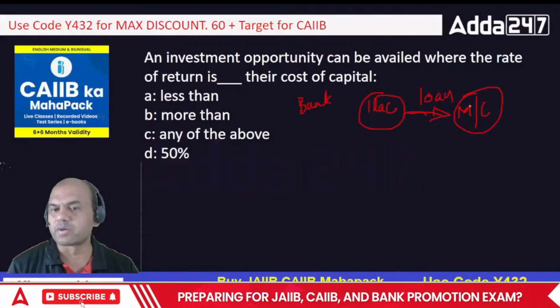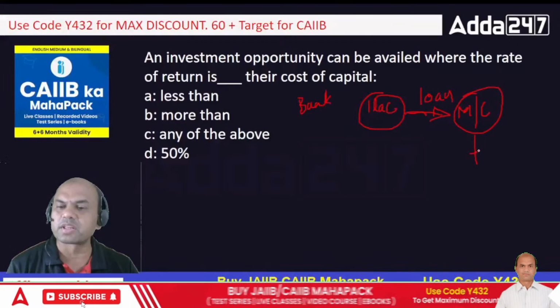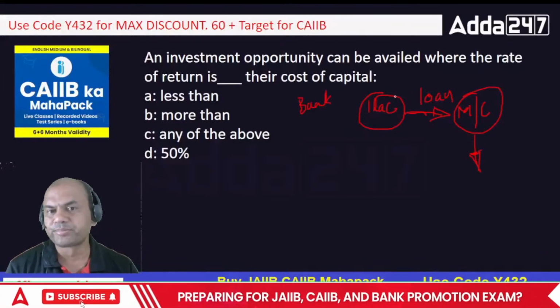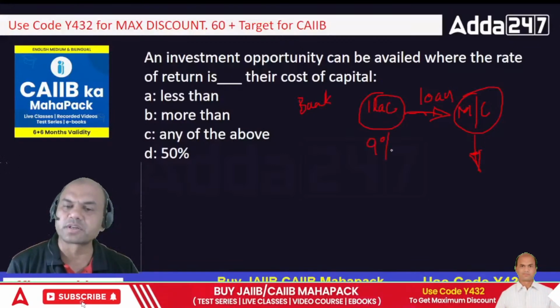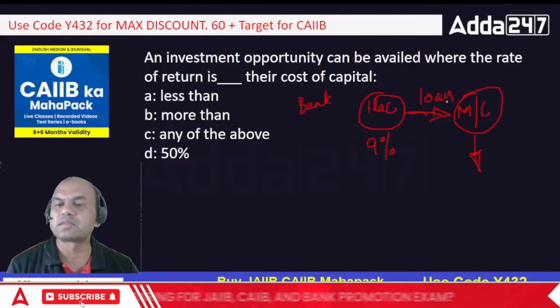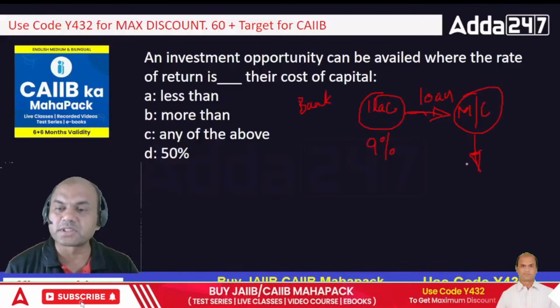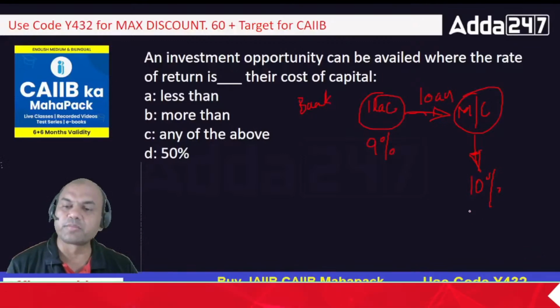Whatever rate of return this machinery gives me, the bank will definitely charge me some interest. Let's say the bank is charging me 9% rate of interest. Then this machine should give me what? Should it give me more than 9%, means 10%? Or should it give me 8%?